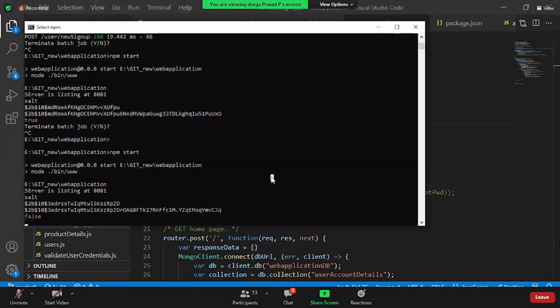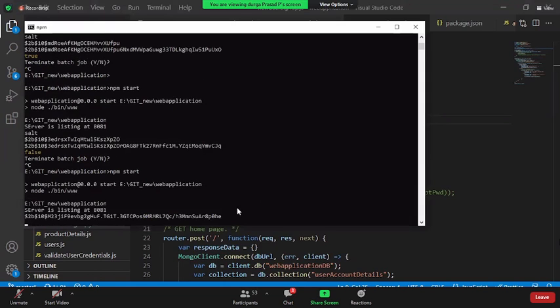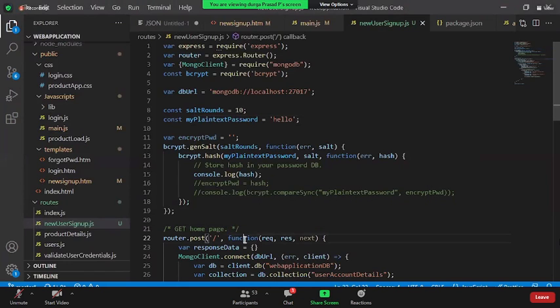Now if you restart your server, see how the hello is getting encrypted. See, this much of a message it is producing in order to encrypt it. Up to this part, any questions? Let me know. Just taking a string and encrypting it so that it is not understandable by the end user. Any questions up to this?